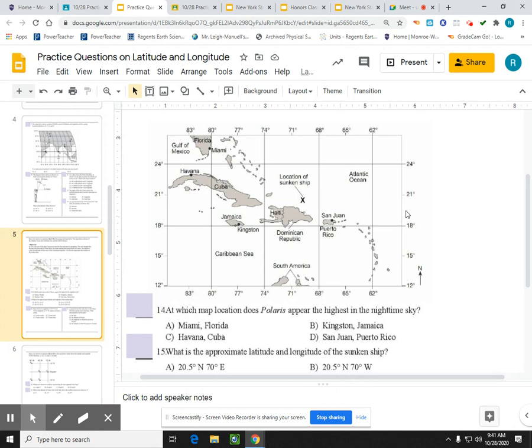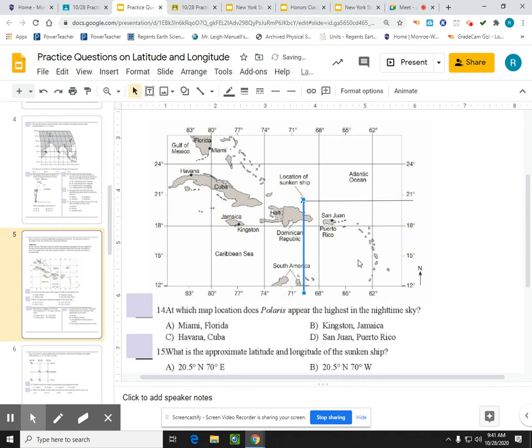What is the approximate latitude and longitude of the sunken ship? So the latitude, I would go over this direction, and it's coming in pretty close to around 21 degrees north. Maybe slightly under that. Okay, for longitude, longitude's going to go straight down like this, or straight up.